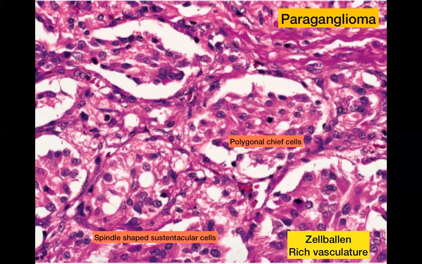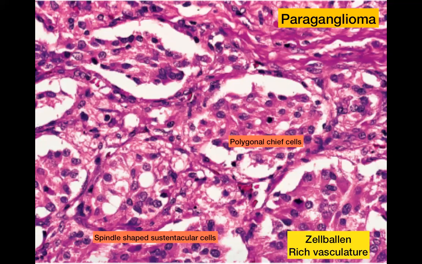And these are again different from the paragangliomas which arise from the adrenal medulla. In the adrenal medulla, the same tumor is called a pheochromocytoma. So there are certain differences of the paragangliomas based on where they arise from, or which part of the body they arise from. So we will focus our attention as ENT specialists on paragangliomas of the head and neck region. So a very common site would be like the carotid body and the carotid body tumor.